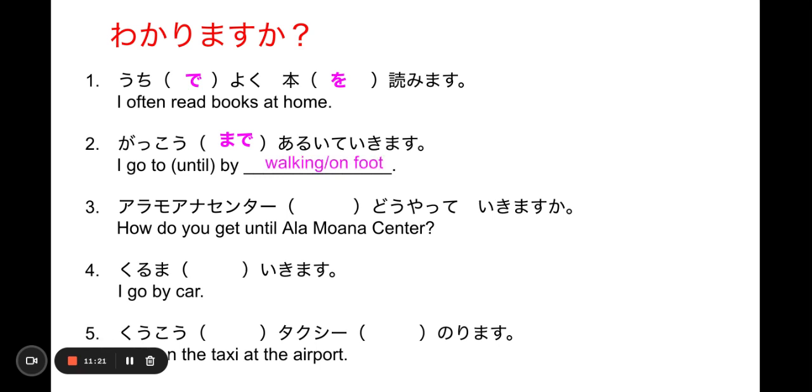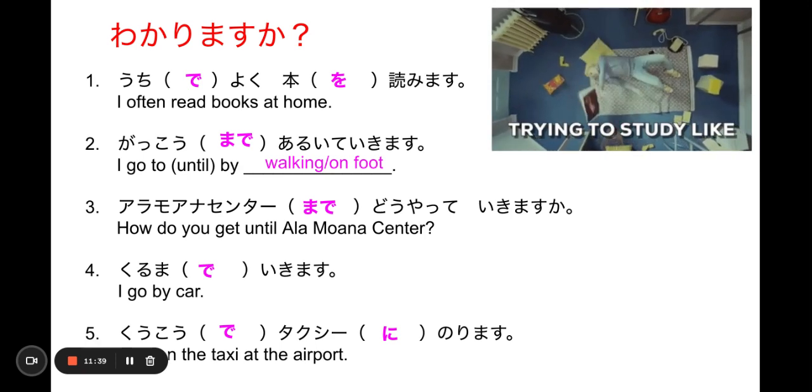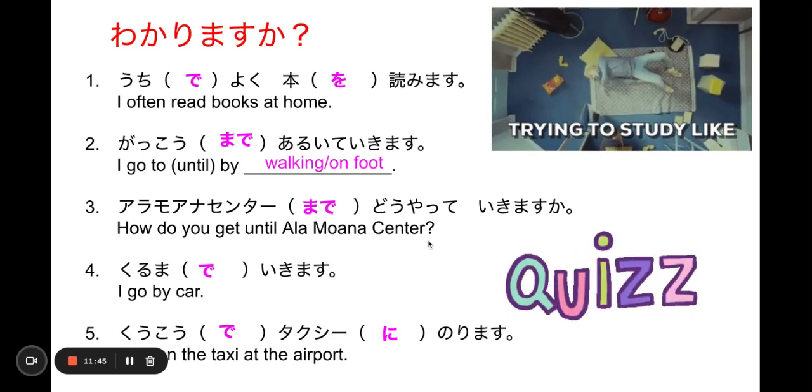アラモアナセンターまで, you go by car. 空港で, I'm sorry. At the 空港 you are taking a cab. Okay. So make sure to study particles because you're going to get some online quiz.